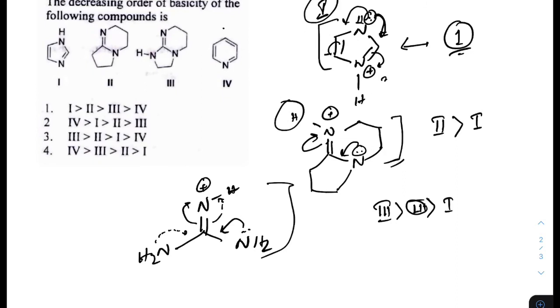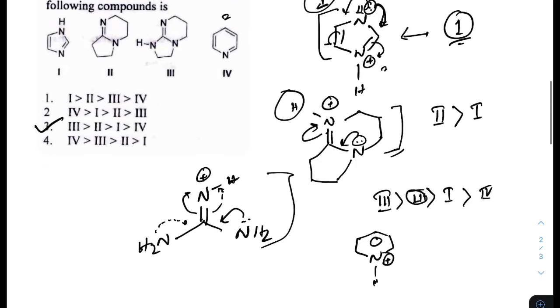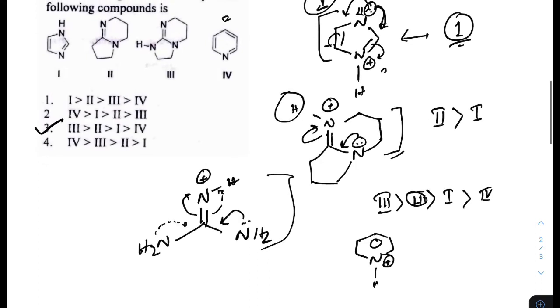But in case of pyridine, there is no one to stabilize the corresponding conjugated acid, right? Therefore this is the least basic. So the answer is 3. Is it clear? If there is any problem, please comment below and let me know.